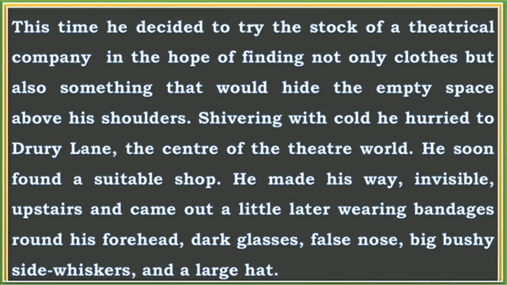Further he says he soon found a suitable shop. So finally he found a good costume shop and went inside of it, and says he made his way invisible upstairs and came out a little later wearing bandages round his forehead, dark glasses, false nose, big bushy side whiskers and a large hat. So here, as he was invisible and he went inside the shop, he went upstairs and found clothes as per his needs, such as bandages, dark glasses, false nose, big bushy side whiskers and a large hat.